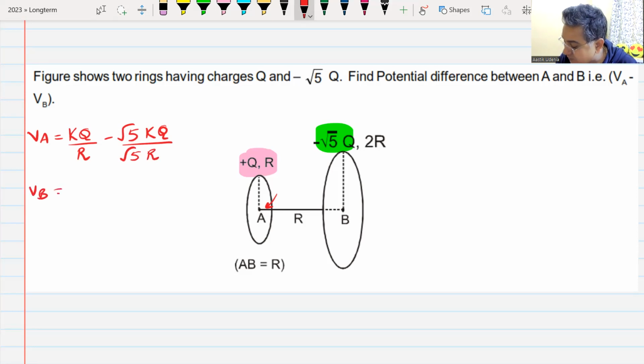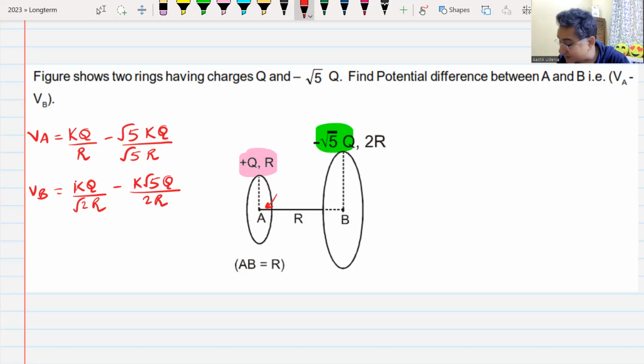What is the potential at point B? Due to the pink one, it will be equal to KQ by the distance, which will be root 2R. Yes or no? Yes, sir. Minus KQ by R. So minus 5 root 5 KQ by the radius, which is 2R.